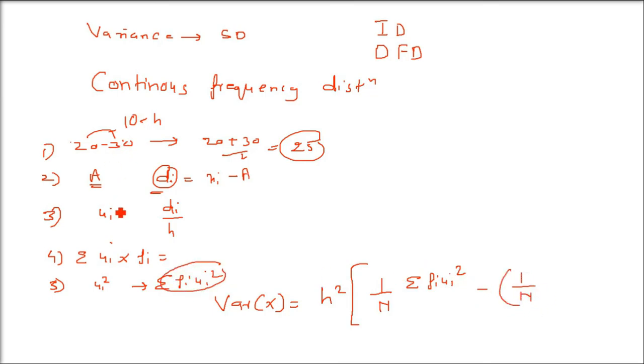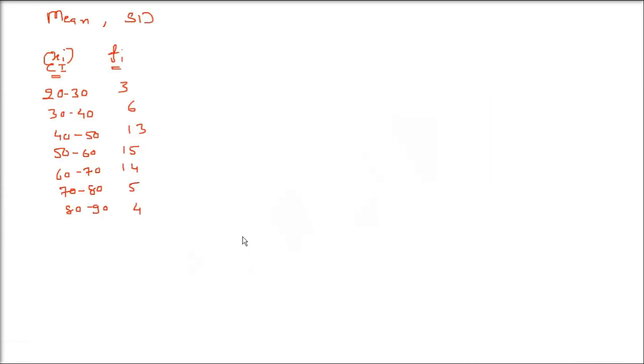And then 1 by N. Capital N is again sigma fi. Then you have how many students are there? Basically the complete number of students. Then fi ui and then whole of the square. So this is the formula we are going to use. Let us take an example now. We have already taken an example. Now let us compute. Let us see how computation is being done.